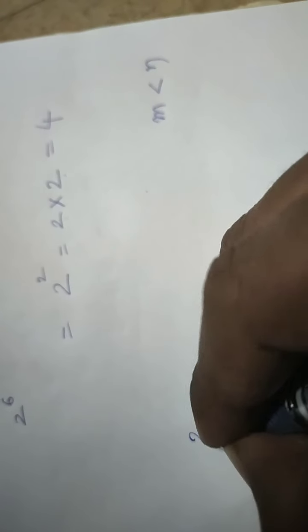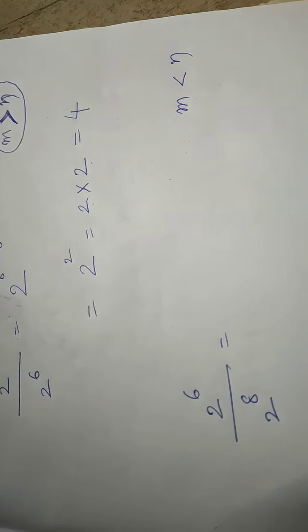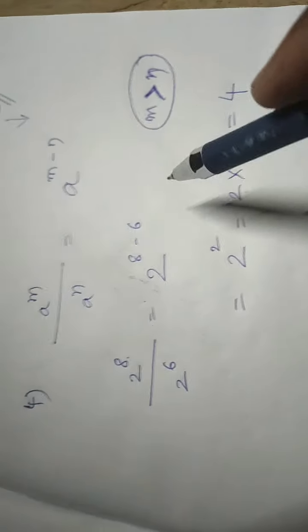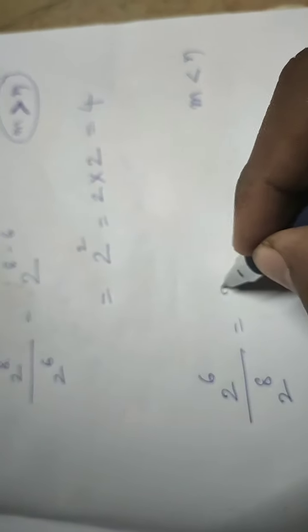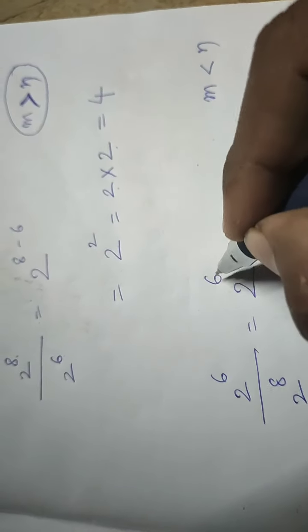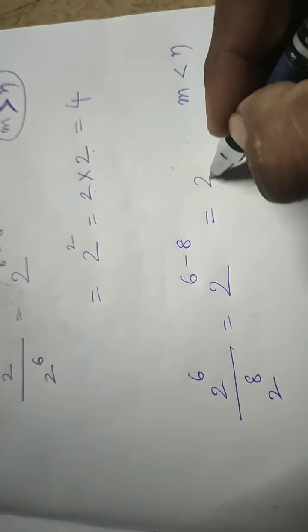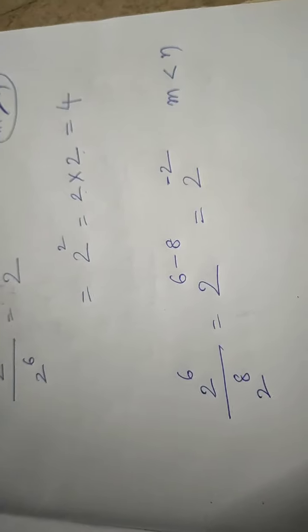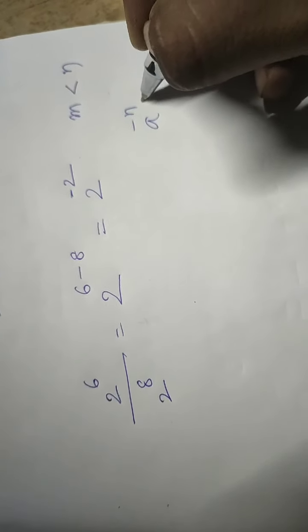Then same, 2 power 6 by 2 power 8. I just exchanged the numbers. What is the formula? a power m minus n. So here the answer is 2, 6 minus 8, answer 2 power minus 2. But we know the formula that a power minus n is equal to 1 by a power n.